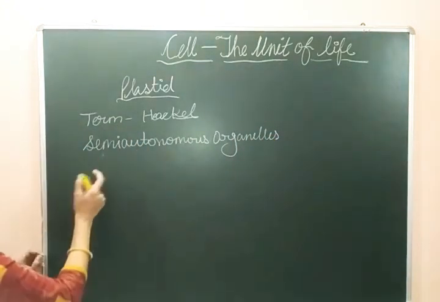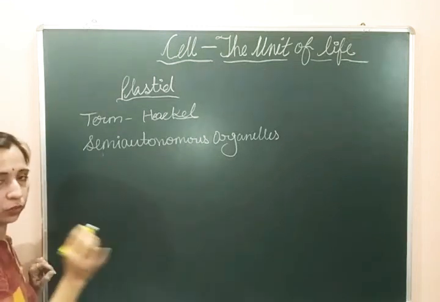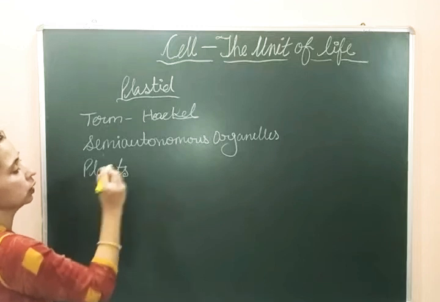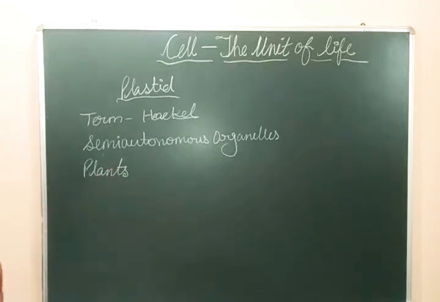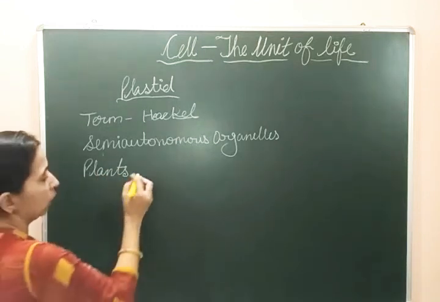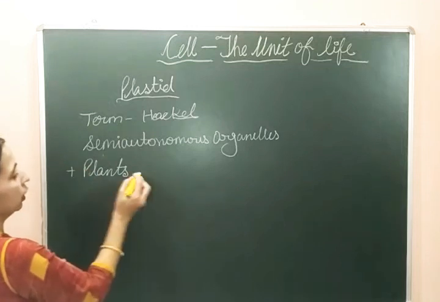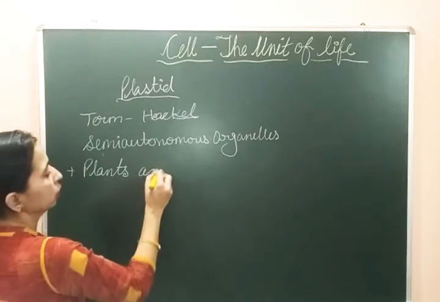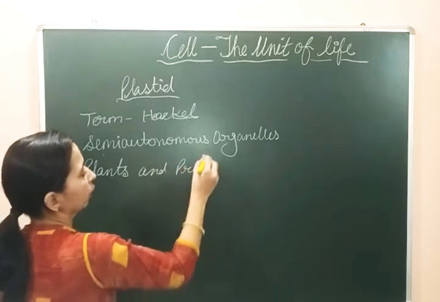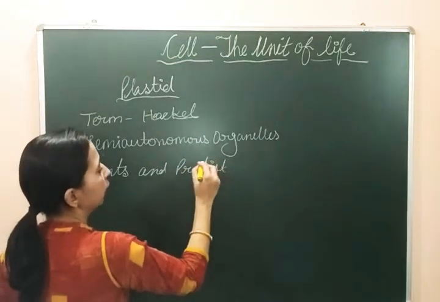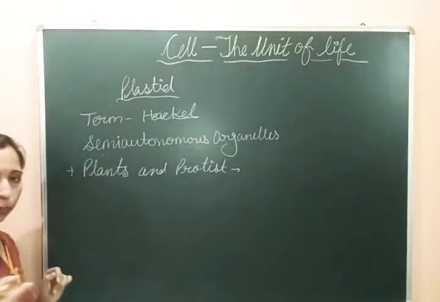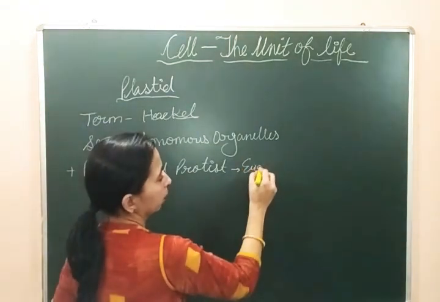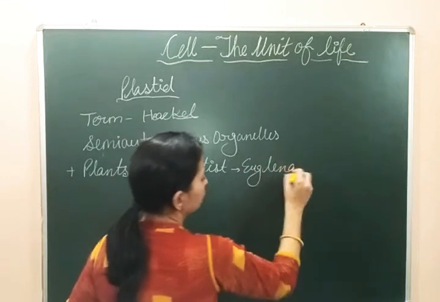The plastids are present in all plants, as well as in some protists. An example of a protist in which the plastids are present is Euglena.